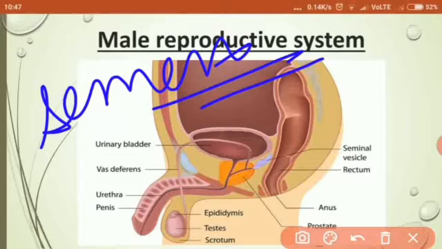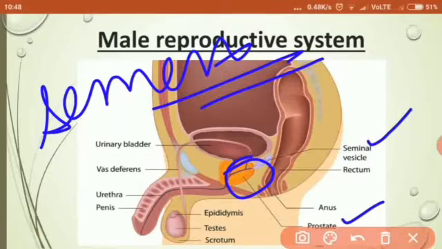There are three types of accessory glands. First one is the prostate gland, as you can see here. Then Cowper's gland, which is not there in this diagram; it is located somewhere here. Then the seminal vesicles, yes, this is the seminal vesicles.